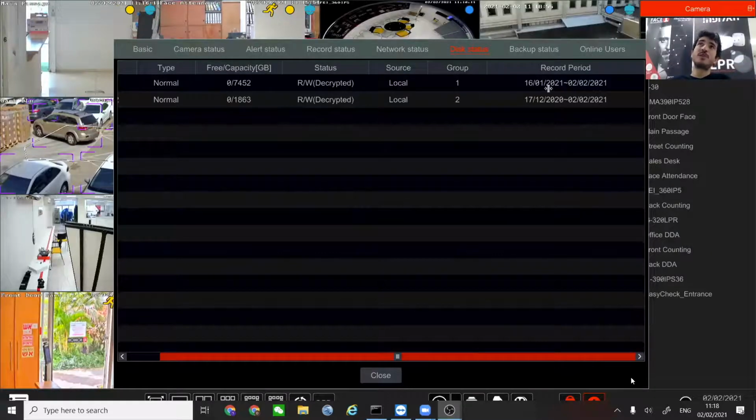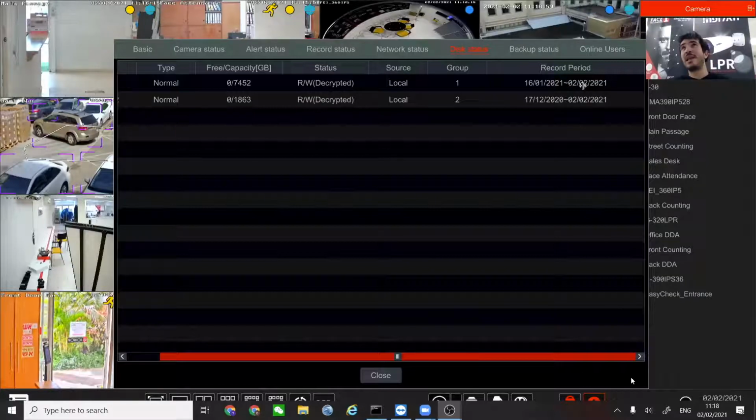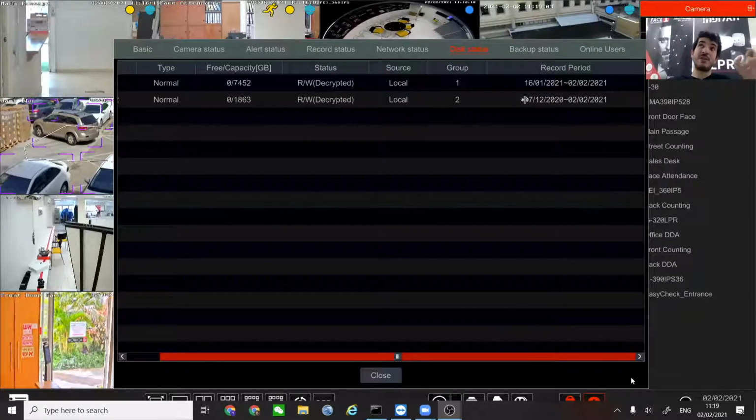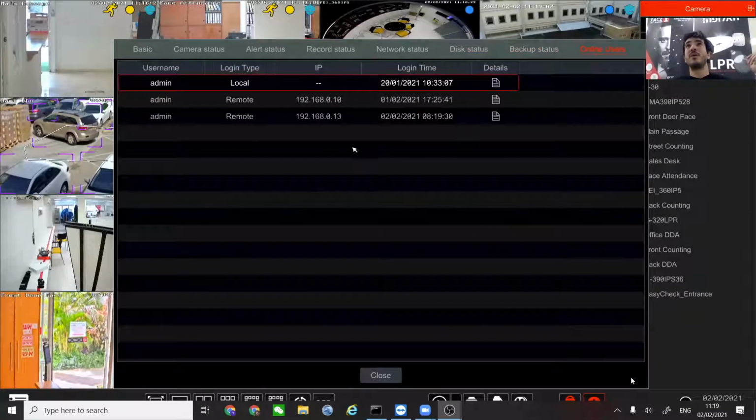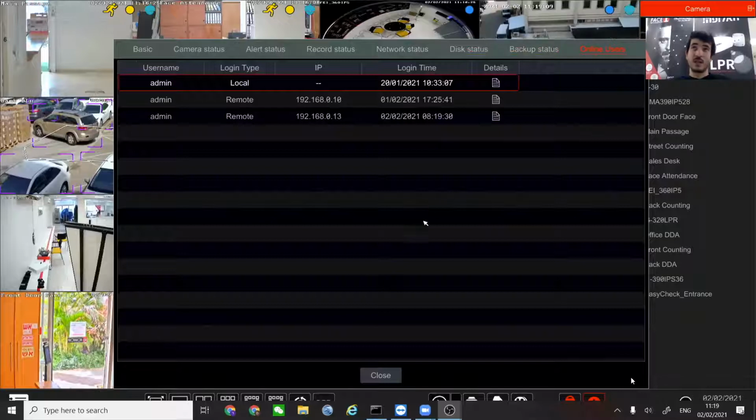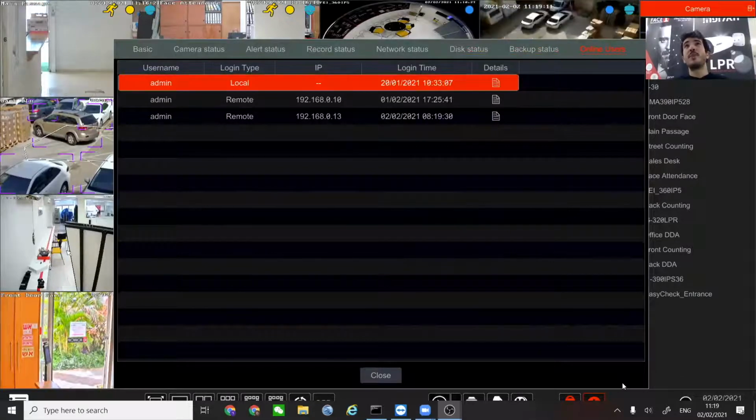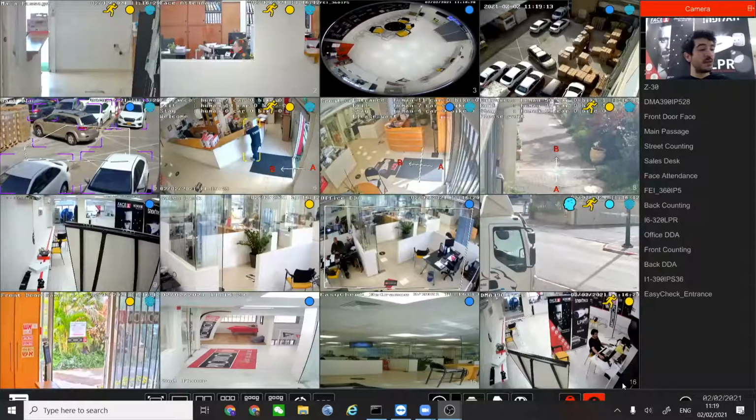What is the earliest point of time that you have a recording, and what is the latest? We can see different dates because the sizes of the disks are different. Backup status, if there is a backup going on, and the online users, we can see which user is online. All of this information just in one click, the information button.